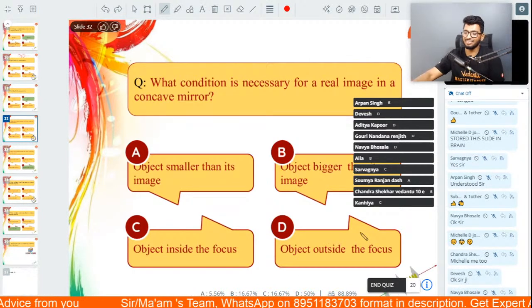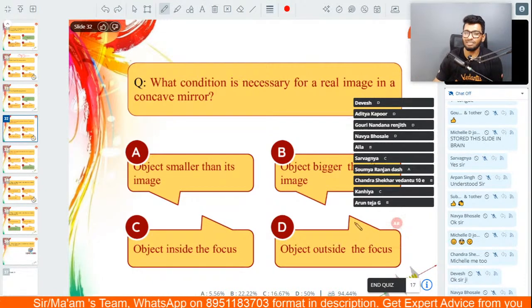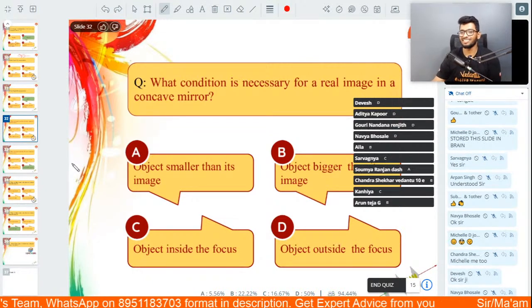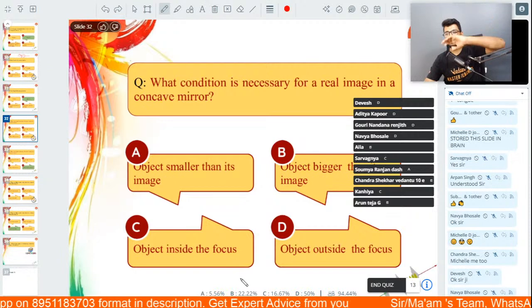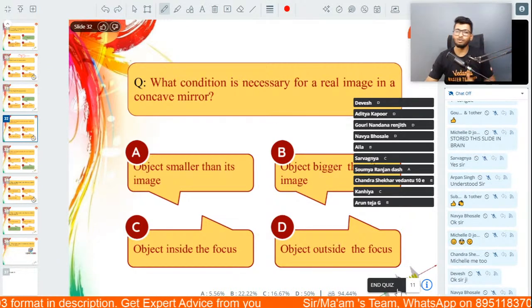Hi, Advait. What's up, dad? All right, 18 more seconds. 94% again has answered the question. I'll give you another 5 more seconds. You guys are super duper quick. In 3, 2, 1, time's up.